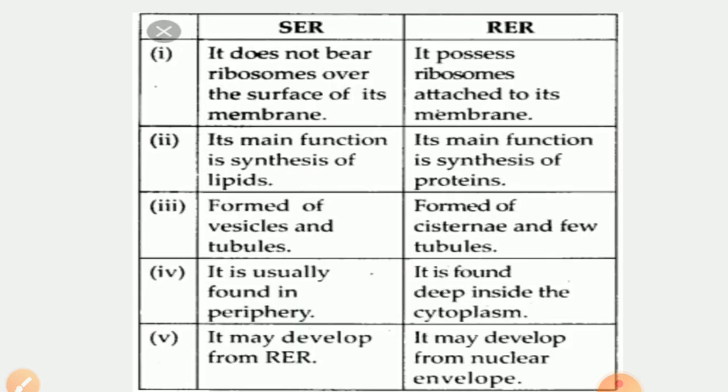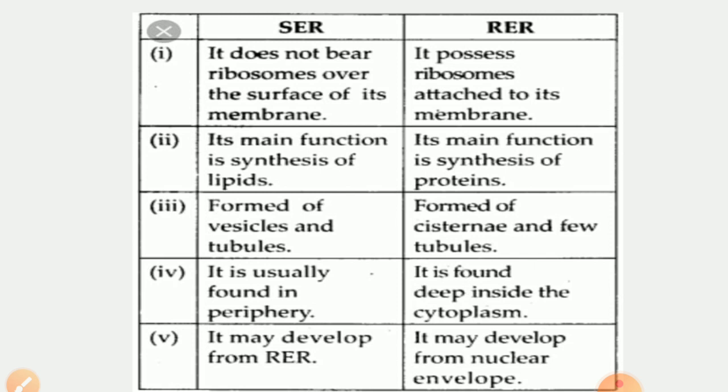Now we can differentiate SER and RER in this slide. RER is rough endoplasmic reticulum, SER is smooth endoplasmic reticulum. SER does not bear ribosomes over the surface, whereas RER possesses ribosomes. SER's main function is synthesis of lipids, whereas RER forms proteins.